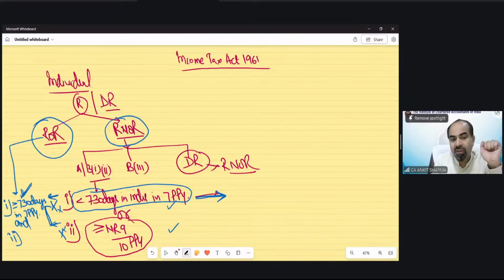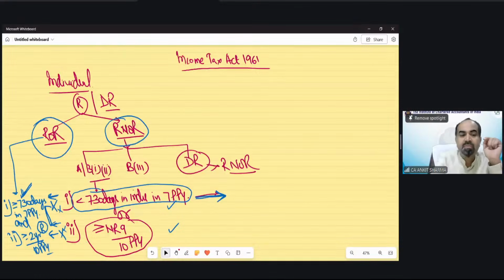And what should be the reverse of this condition? When this second condition would not be fulfilled. If you are 2 years or more resident in India out of 10 preceding previous years. So if you are resident in India 2 years or more, you would be automatically not a resident and ordinary resident. So technically, I'm just trying to explain to you the reverse of these two conditions. Why am I doing so? Because HUF needs this.